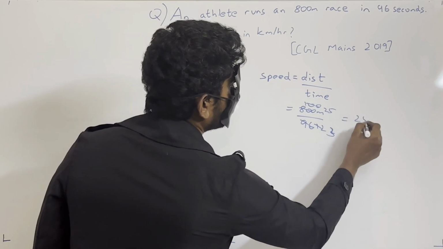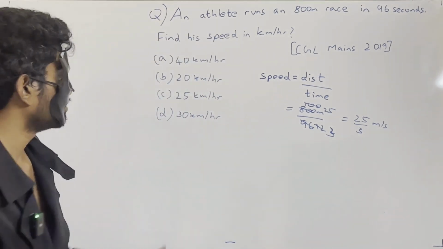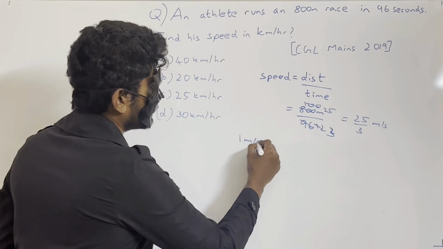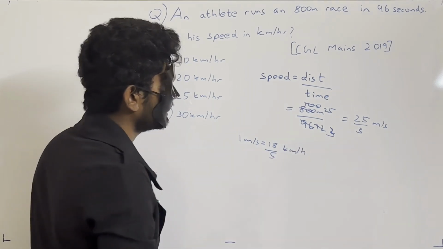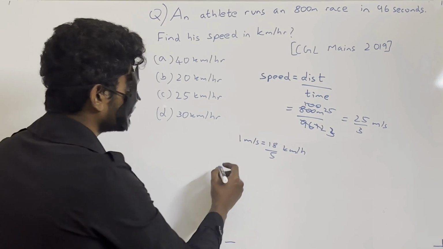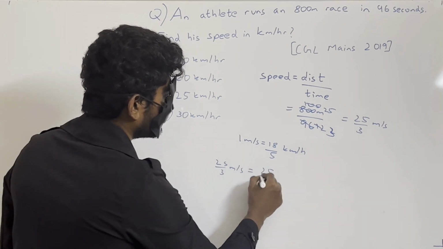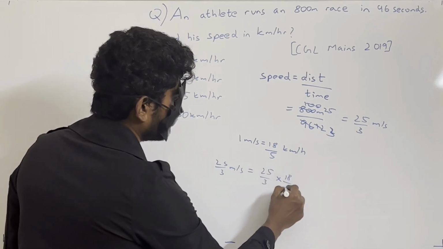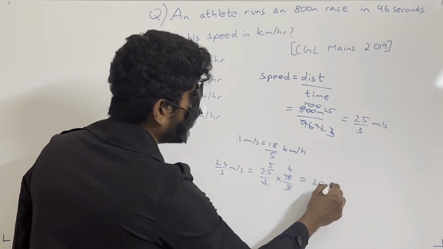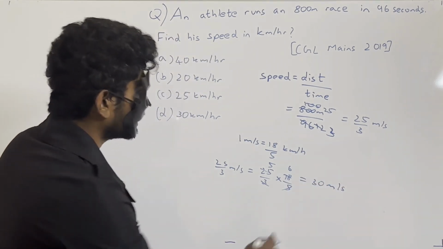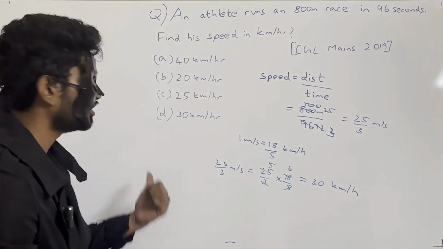This is nothing but 25 by 3 meters per second. Now we also know that 1 meter per second is equal to 18 by 5 kilometers per hour. So just multiply 25 by 3 into 18 by 5. 5 5s are 25, 3 6s are 18. This is nothing but equal to 30 kilometers per hour. So here option D is right.